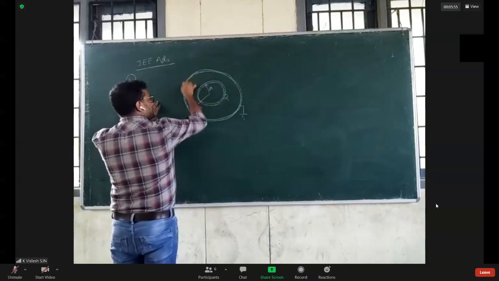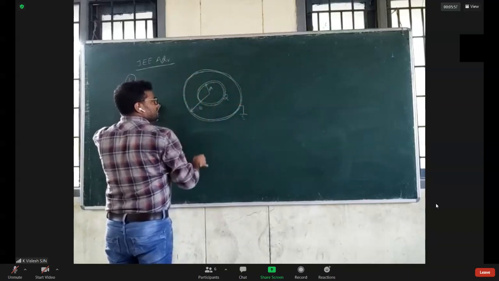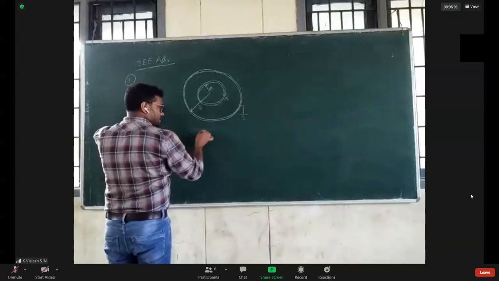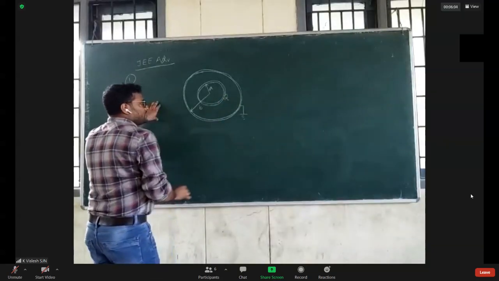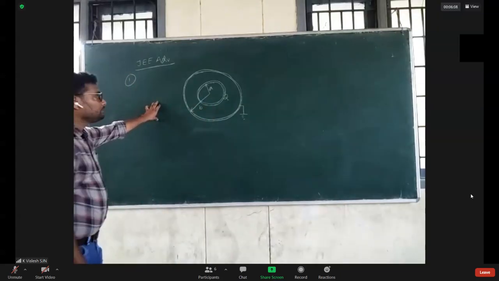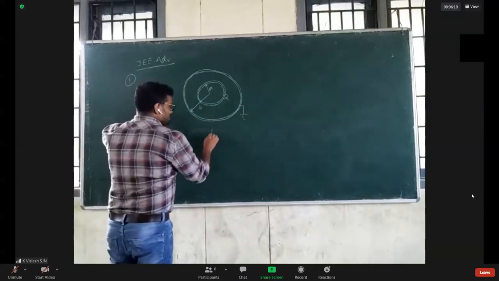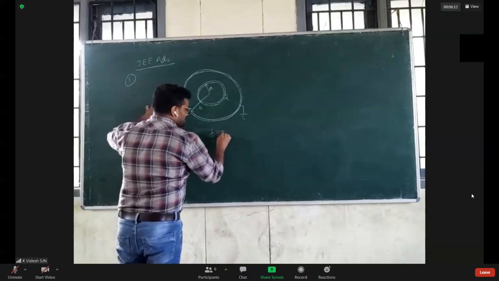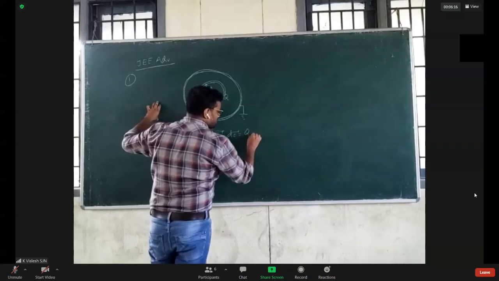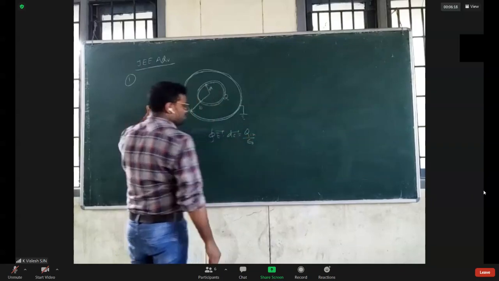You can take that the electric field inside the conductor is 0. So the electric field inside the sphere of radius B should be 0. Let us apply total flux, the integral of E dot ds equals Q enclosed by epsilon naught.